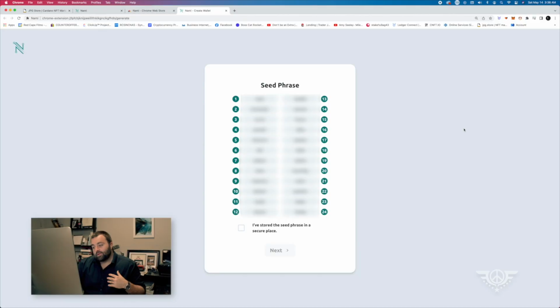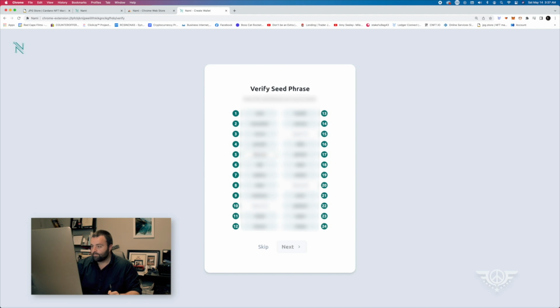Okay, so we wrote down our 24 words. That was kind of exhausting, but we've got to keep things going. What you're going to do is hit this check: I've stored the seed phrase in a secure place. I'll do that later. What we're going to do is fill out the blank spots. So it wants us to write down the word that we have on our piece of paper. So word 10, share this with nobody.